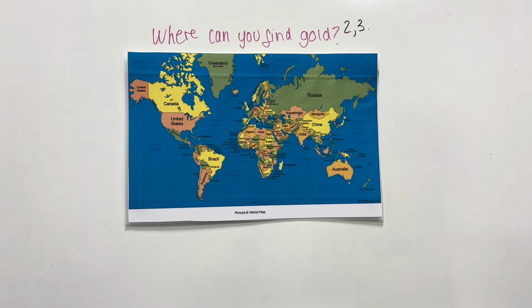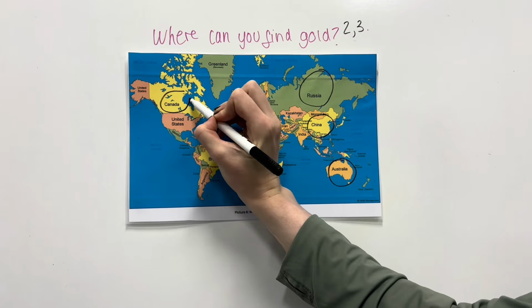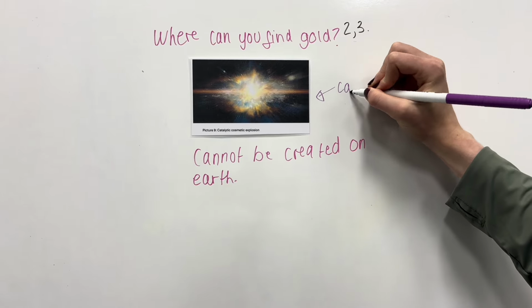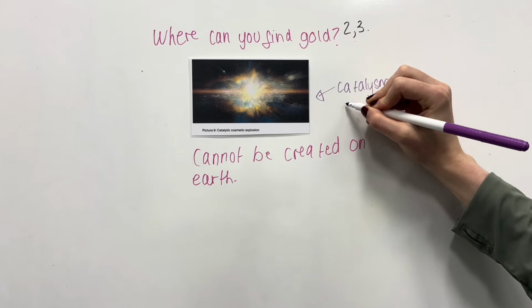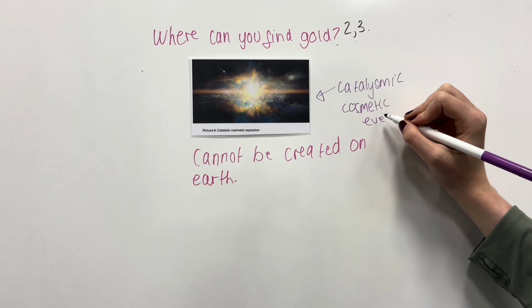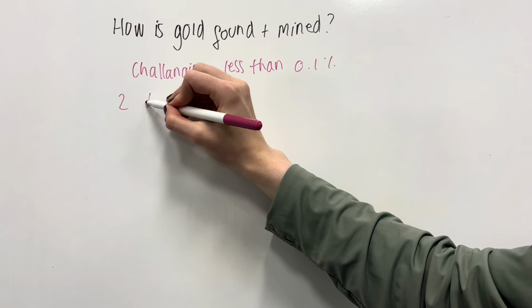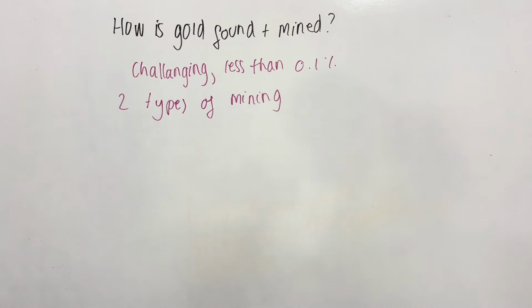Gold is found on every continent apart from Antarctica, with China producing 10% of it for the world, followed by Russia, Australia, and Canada. Gold cannot be created on Earth and is rooted in cataclysmic cosmic events. Gold typically occurs in its pure form rather than in a compound, with its distribution around the world affected by geological settings and processes. Gold is challenging to find and complex. The likelihood of discovery is less than 0.1%.